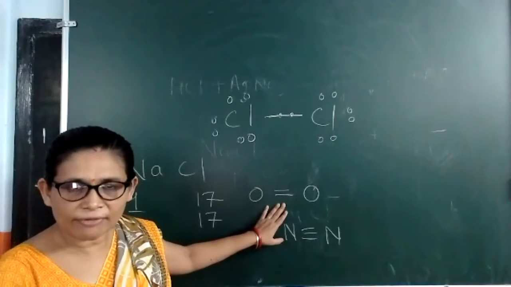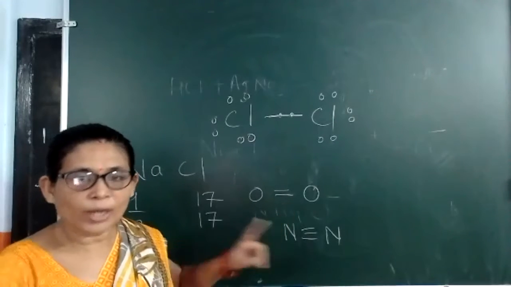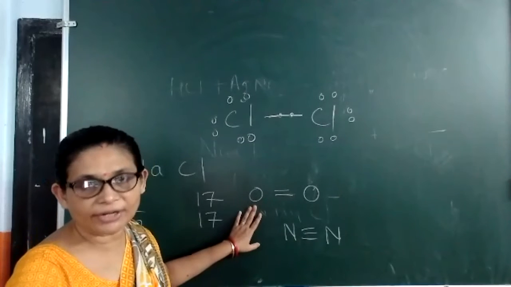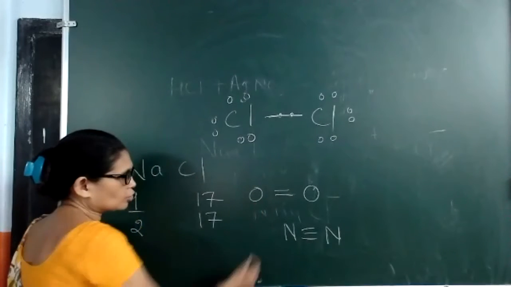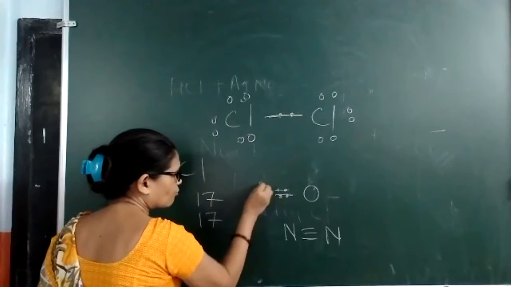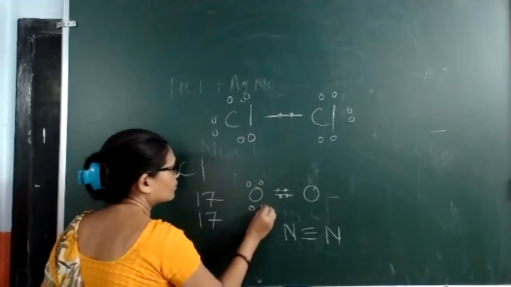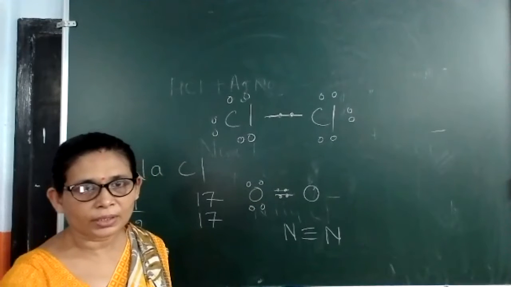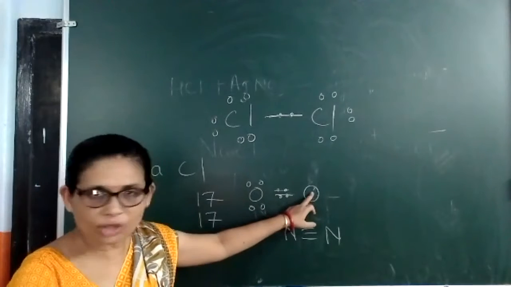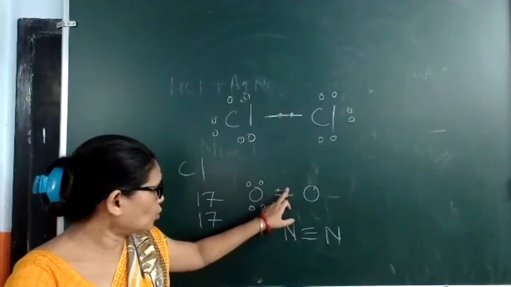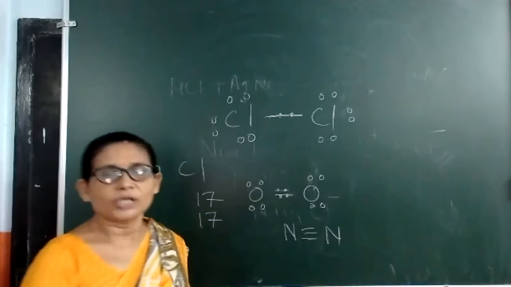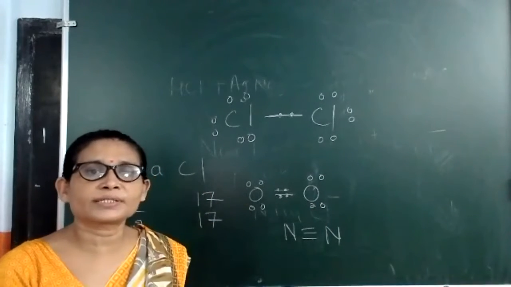Now in oxygen, if I ask you how many lone pairs, one bond contains 2 electrons, and one oxygen should have 8 electrons after bond formation. So this is one bond, 1, 2, 3, 4, 5, 6, 7, 8. Over. That means this oxygen is having 2 lone pairs. And for this oxygen also, 1, 2, 3, 4, 5, 6, 7, 8. So here each oxygen is having 2 lone pairs. Get it?